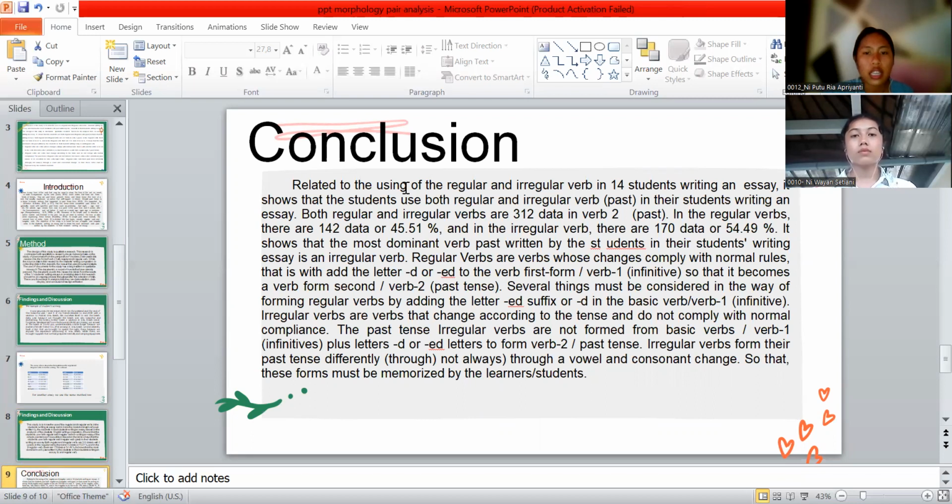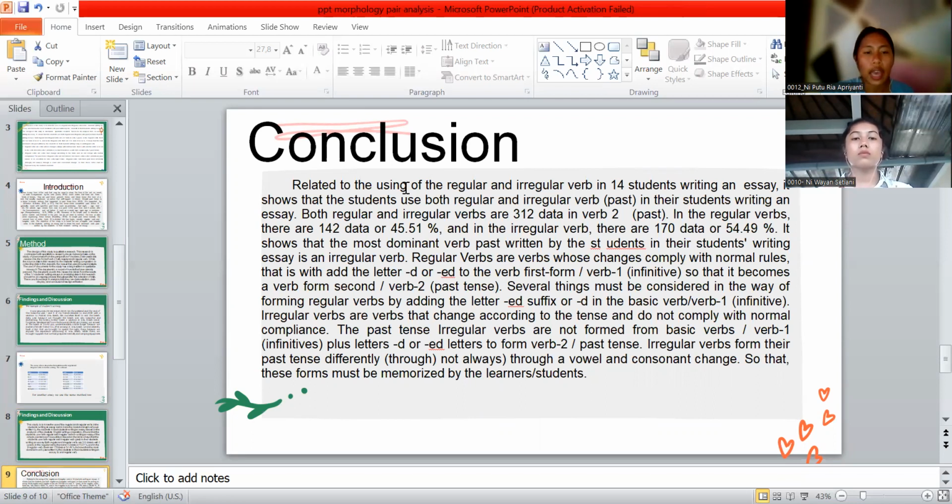And in the irregular verbs, they are 170 data or 54.49%. It shows that the most dominant verbs past written by the students in their writing essay is an irregular verbs.